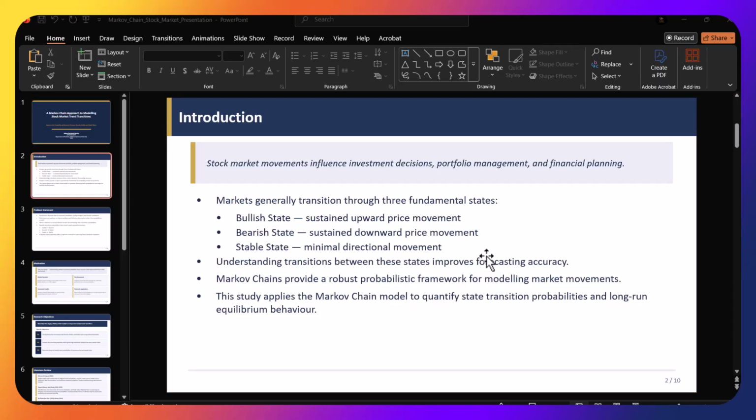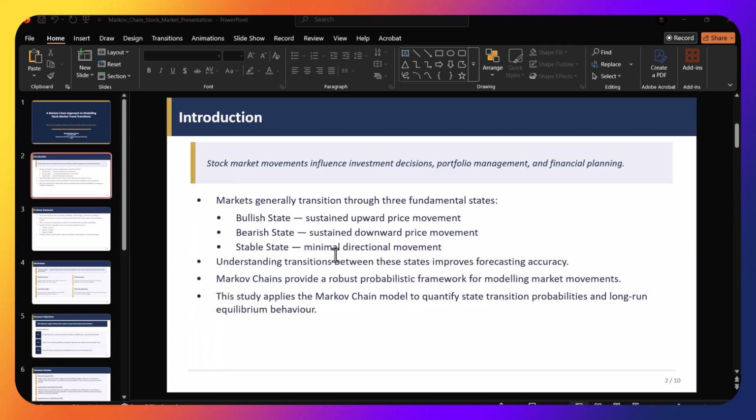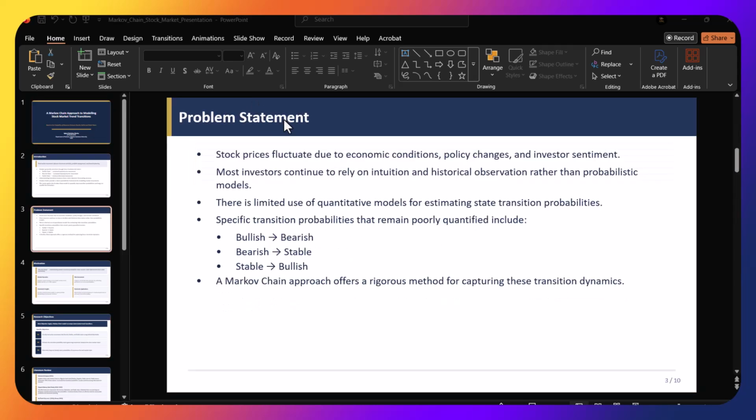So I'm going to be moving on to the problem statement, basically what we are trying to solve. Now, like I said earlier, stock market prices basically fluctuate due to economic conditions, policy changes, and investor sentiments.